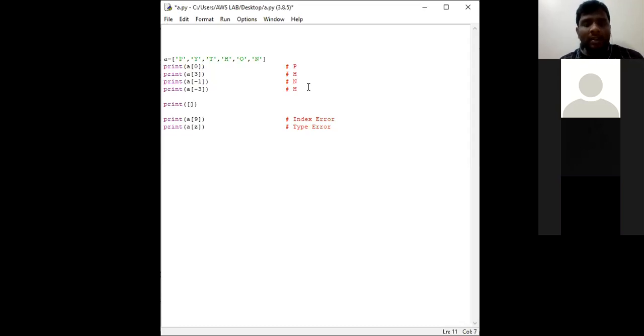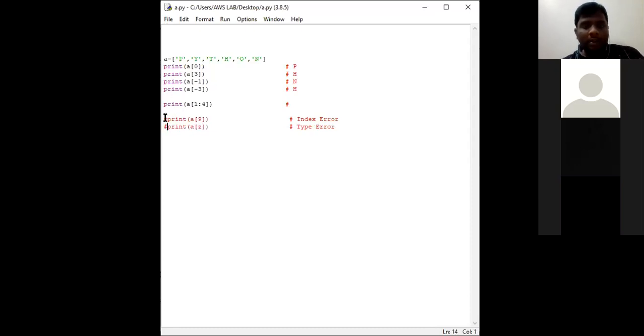So consider the statement print a of 1:4. What will be the output here? A is the list name, and from index 1 up to index 4 should be printed. Remember, when we perform from 1 to 4, indexes 1 to 3 will be performed. So what will be the output of a of 1:4? So we shall place these two statements in comment lines.